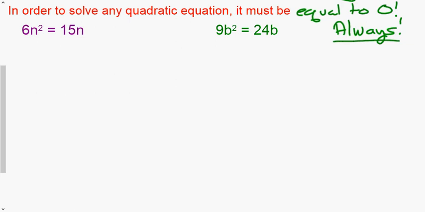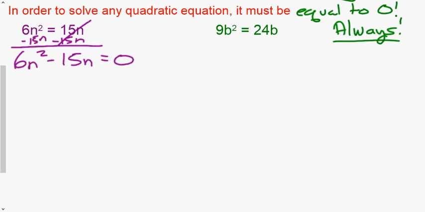So whatever is happening here, so this equals 15n, we are always going to move the value so that the n squared term, in this case the 6n squared term, is positive. So we look, is it positive where it is? Yes. That means we're going to move everything to the left. So we're going to subtract 15n from both sides. That cancels it out from the right, and we have 6n squared minus 15n equals 0.